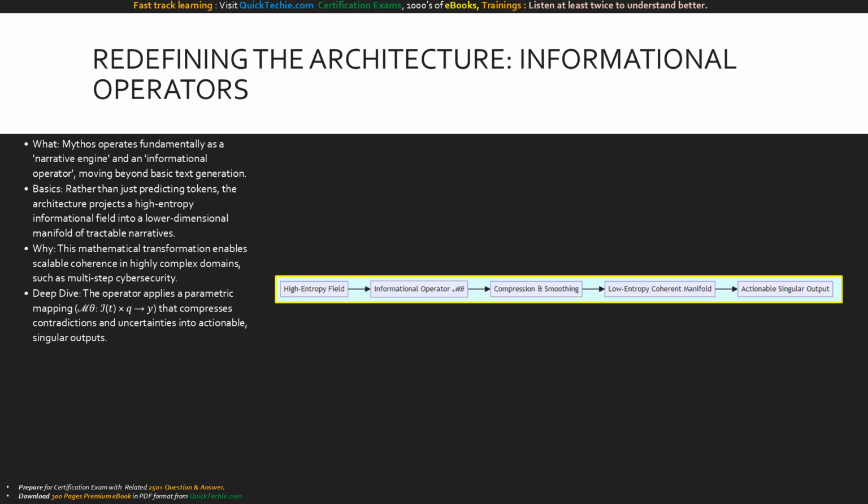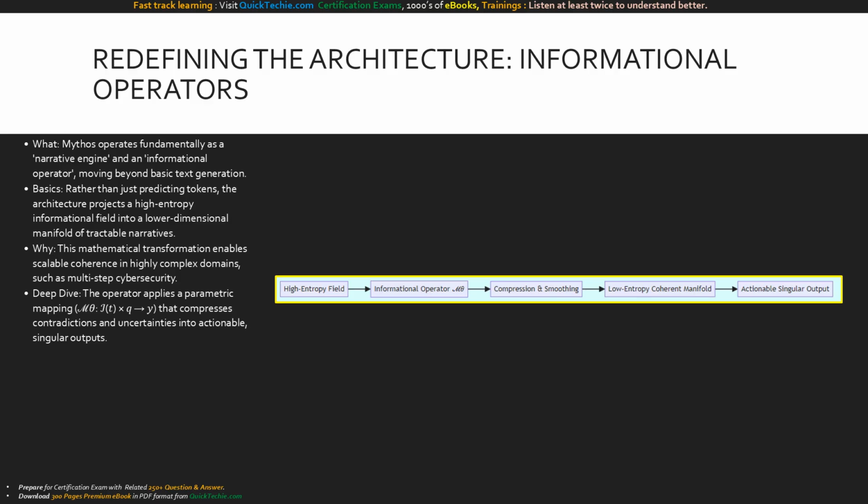We must move beyond viewing AI merely as transformers generating the next word. In advanced frameworks, Mythos is treated as an informational operator or narrative engine. Functionally, it projects highly chaotic, high-entropy informational fields into lower-dimensional manifolds of tractable, coherent narratives. This mathematical transformation enables scalable coherence in highly complex domains, changing how we approach everything from vulnerability discovery to financial stability. Let's explore how this underlying system structure fundamentally changes the software landscape.